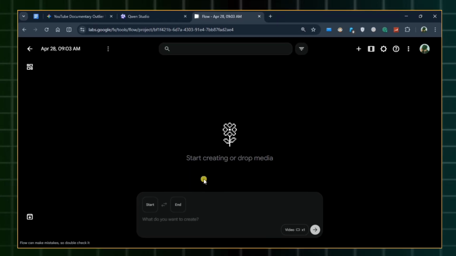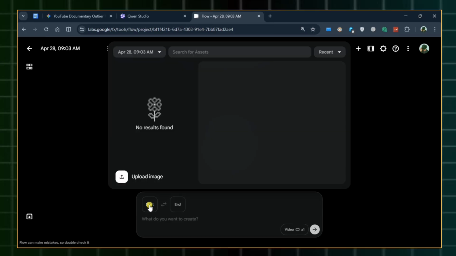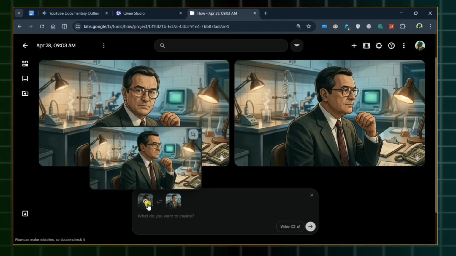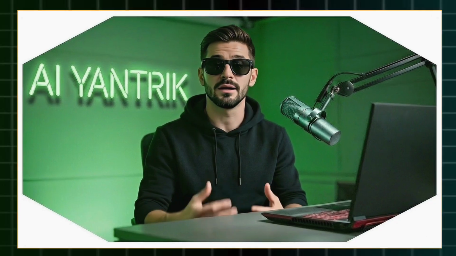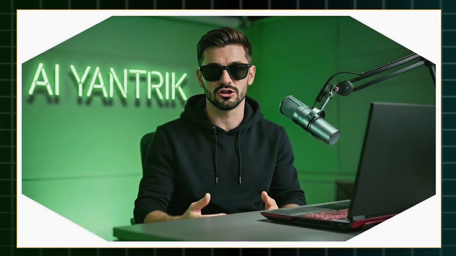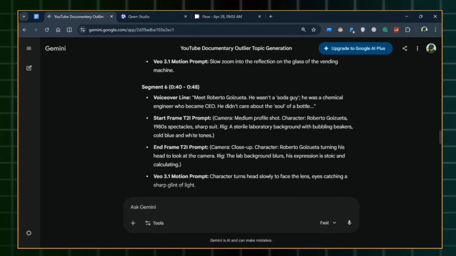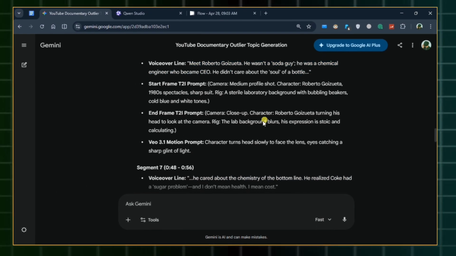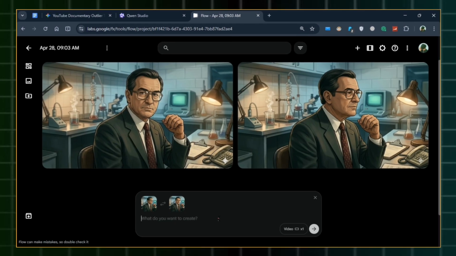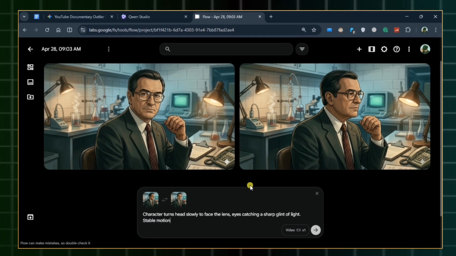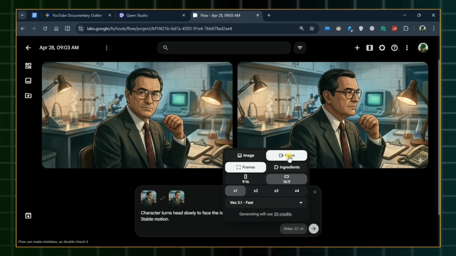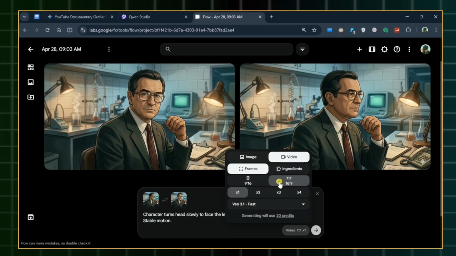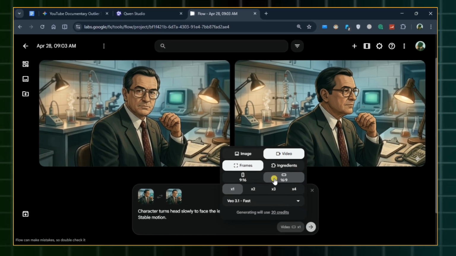Here is where our visual cage comes to life. Upload your start frame image here and your end frame image right next to it. By anchoring both sides of the clip, we force the AI to perfectly interpolate the motion without hallucinating. Next, grab the image to video prompt Gemini generated for this specific scene. Paste it in. You can tweak this if you want a specific camera move, for example, stable motion. For the settings, ensure the frames option is selected and your aspect ratio is locked to 16:9.